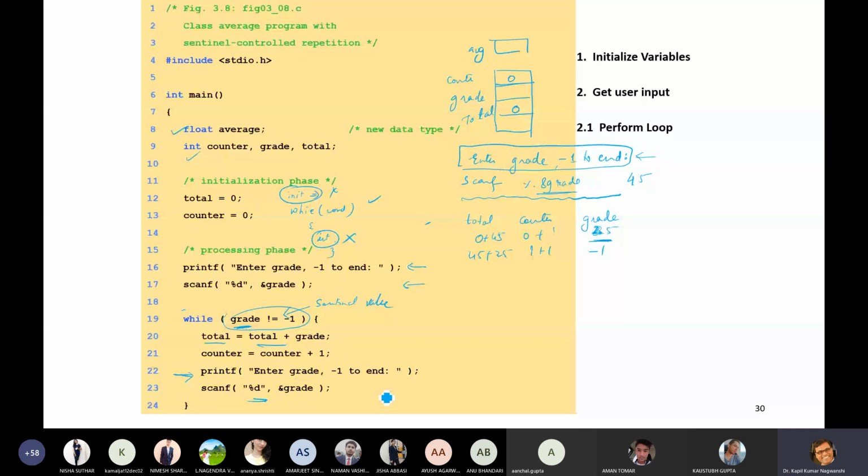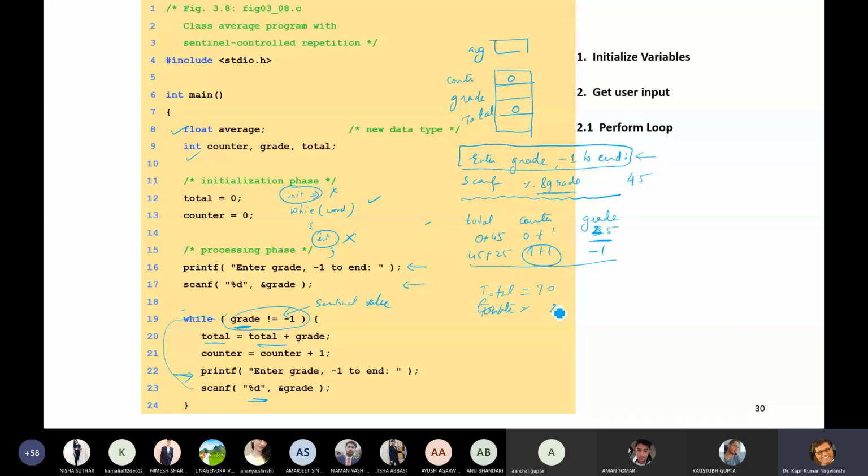Then again, suppose I write -1. It will scan the -1, go to the loop condition and check whether it is -1 or not. If it is -1, it will stop here. Total will be 70 and counter is 2.